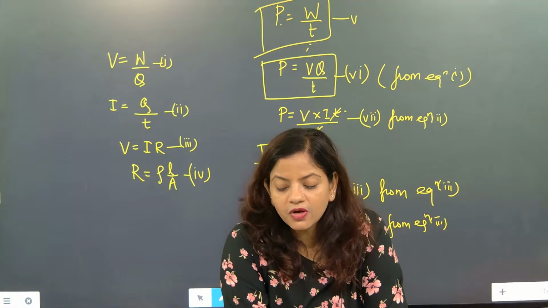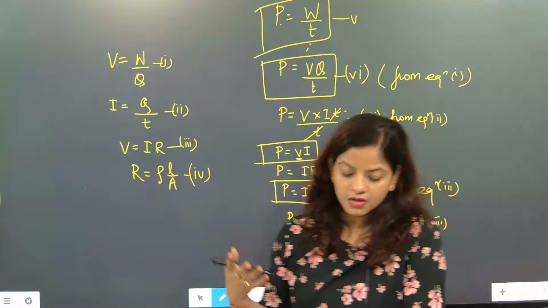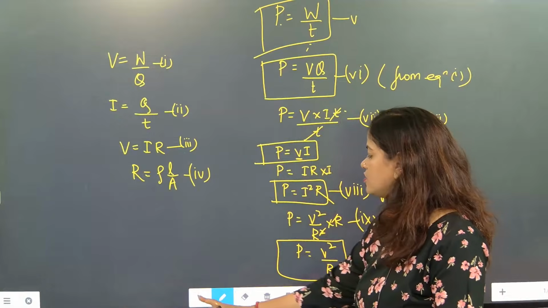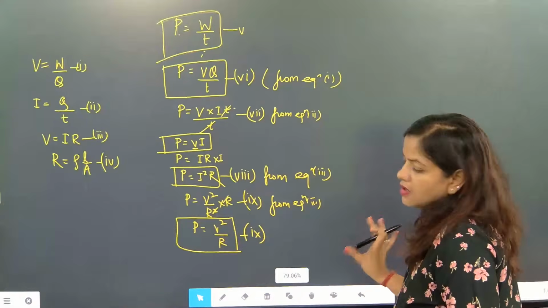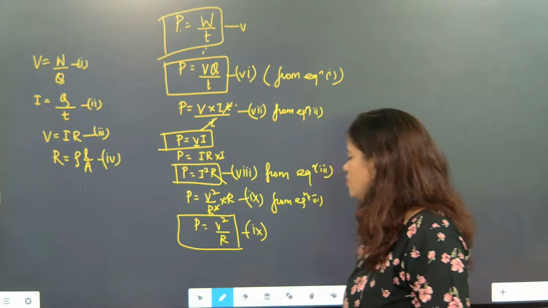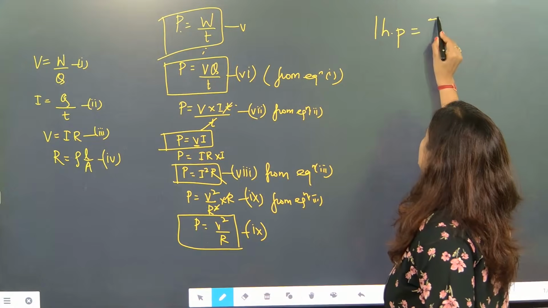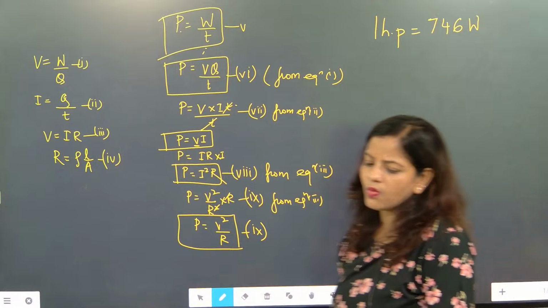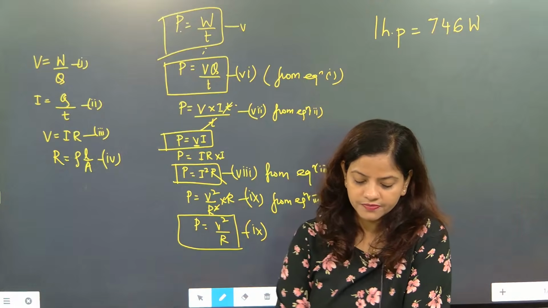Not kilowatt. 1 horsepower is equal to 746 watt. Note down. 1 horsepower is equal to 746 watt.